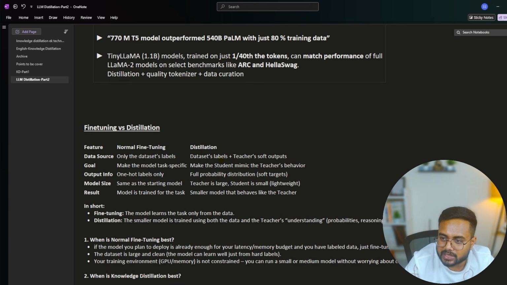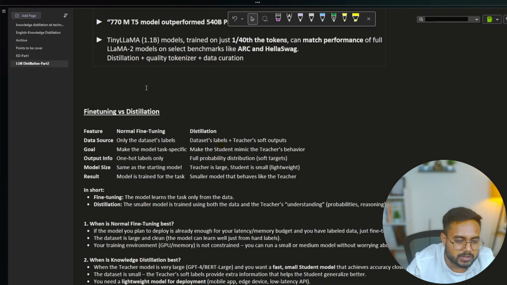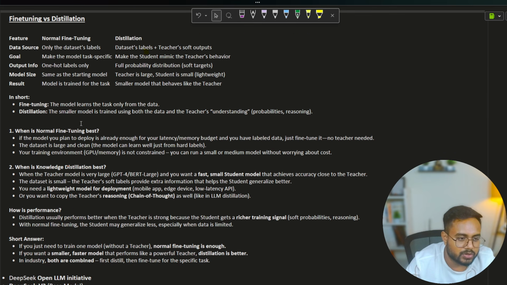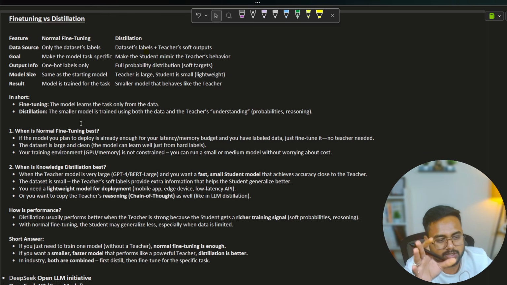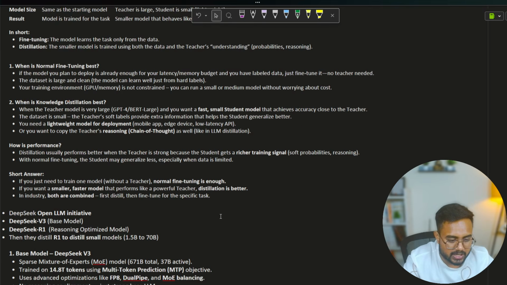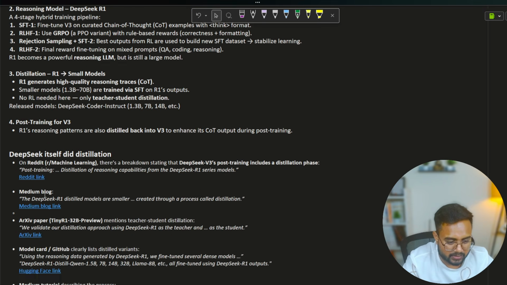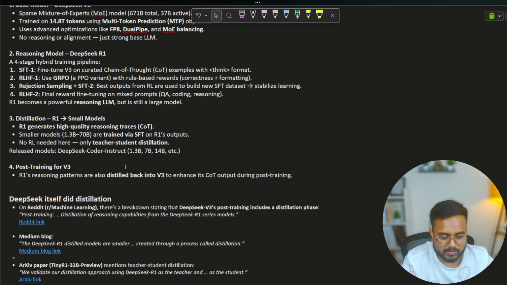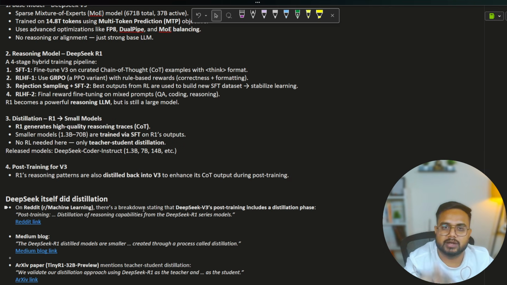Now, the next point is fine tuning versus distillation, guys. So which one is better? Should we go with fine tuning or should I proceed with distillation? Now guys, see, I have written all the differences. Apart from that, I have given you the training procedure of DeepSeek as well as a couple of links where you can check out the DeepSeek training and the entire distillation process.